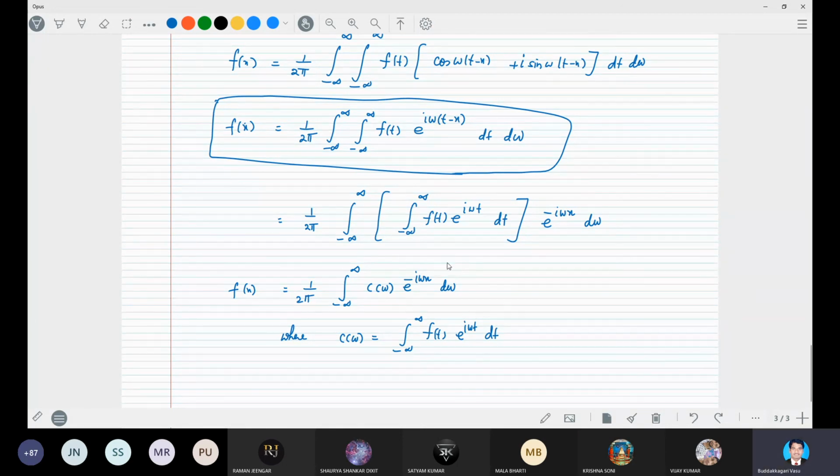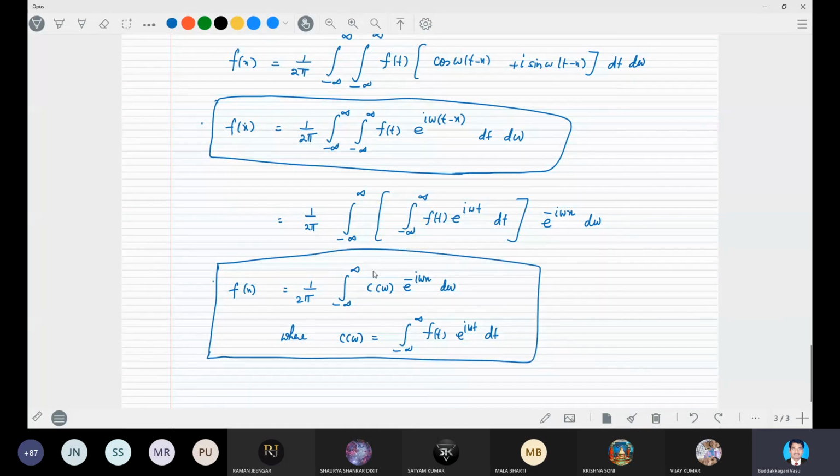This is the complex form of the Fourier series. You may use either this or this. People usually use this one. Why? Because they can easily separate the coefficient. The coefficient will be integral minus infinity to infinity f(t) e power I omega t dt, and this one is the main complex form, which is f(x) is equal to 1 by 2 pi integral minus infinity to infinity c(omega) into e power minus I omega x d omega, right?